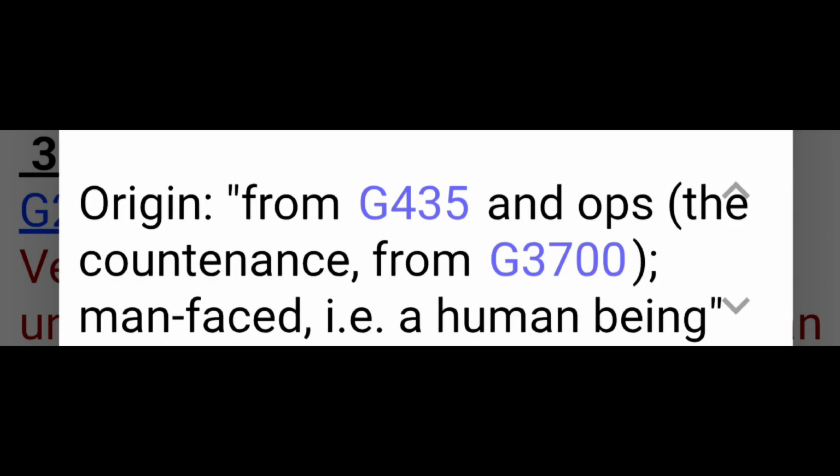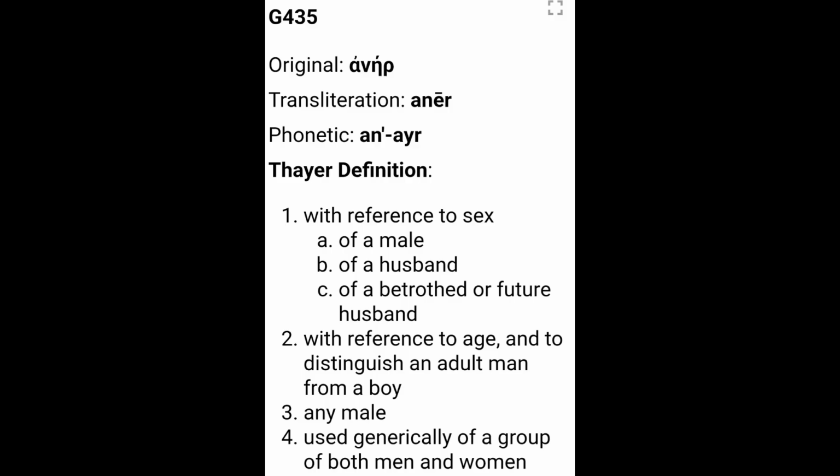As we continue this word anthropos, we find the origin is from G435 and the Greek word ops, O-P-S, the countenance, which comes from G3700. Let's look at these resources. G435 comes from the Greek word aner, alpha, nu, eta, rho. Aner.